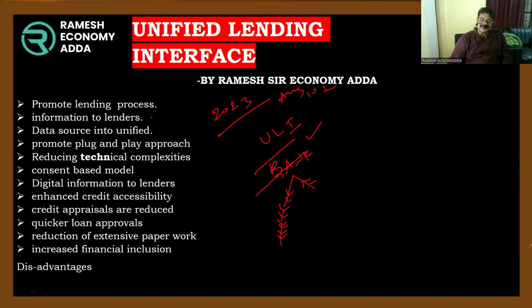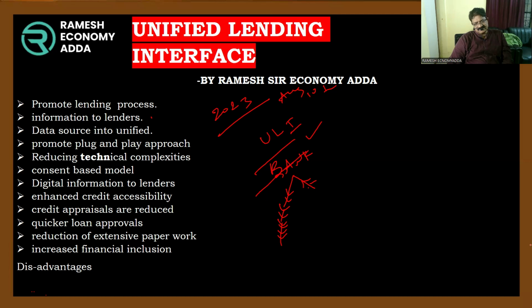Within a fraction of seconds, they are able to sanction the loans also. Why? Because the information uploaded in this ULI is genuine: how much property he has, financial and non-financial information. Total information is stored. That's why they need not inquire anything.